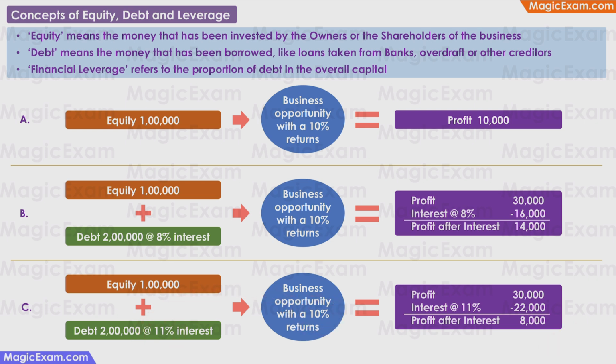This is the reason why proper financial planning is required to forecast or to predict what may be the rate of return in a business and what is the best source of funding for the business. It can be either debt or equity.